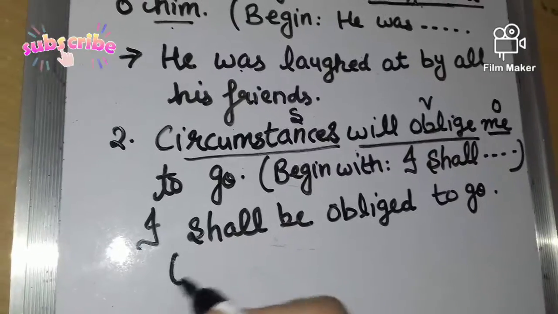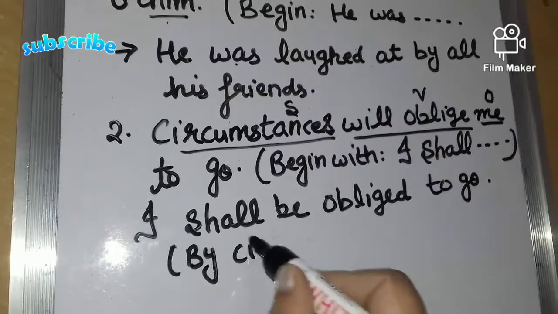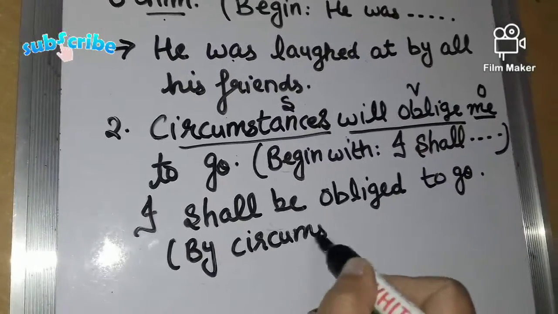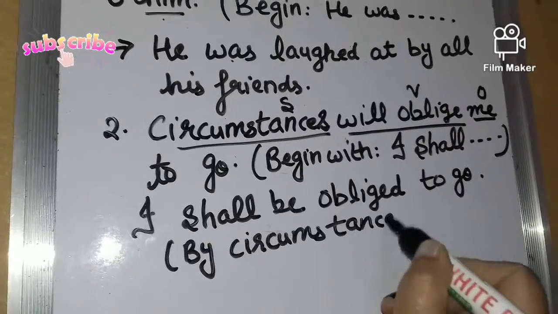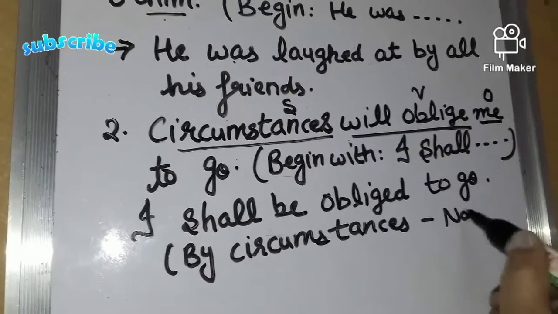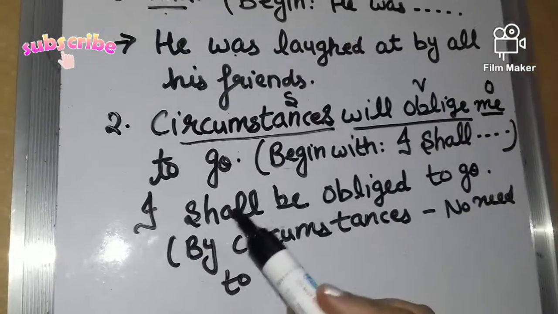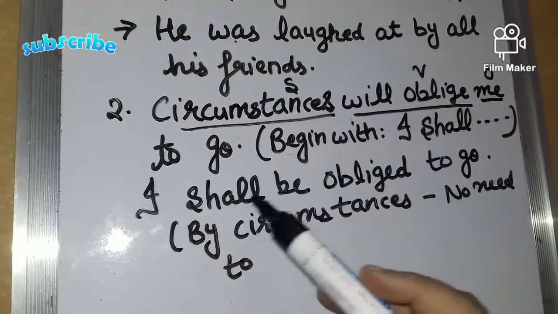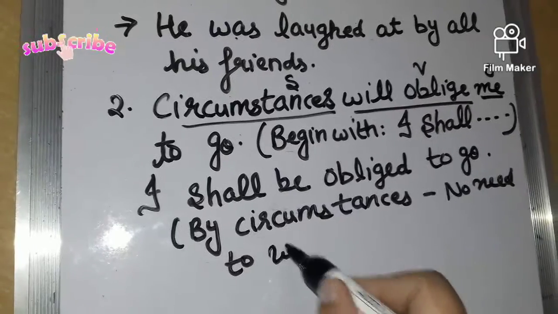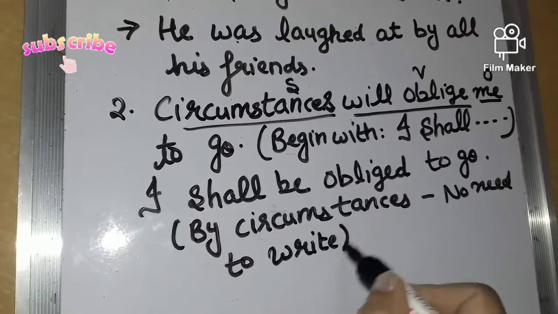full stop. By circumstances we can omit, no need to write. So this is an imperative sentence, so no need to write by circumstances. So the correct sentence will become, I shall be obliged to go. So this was our second sentence.